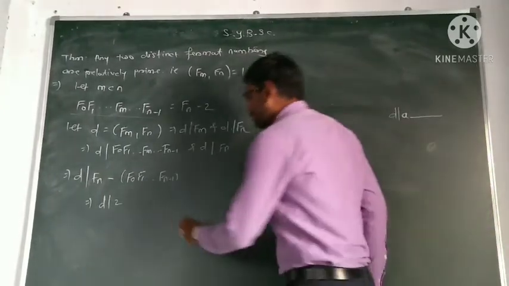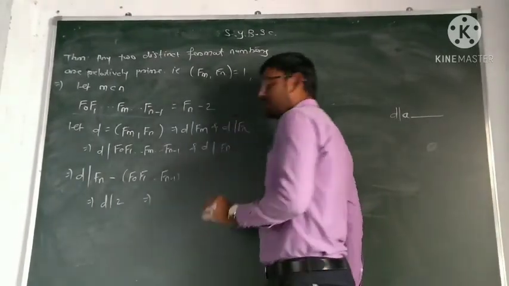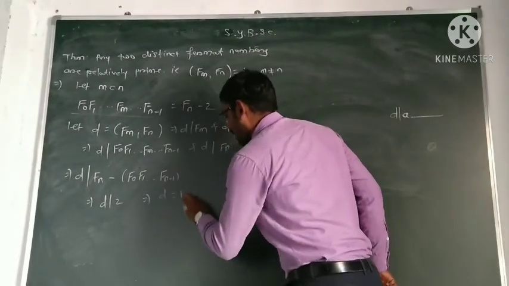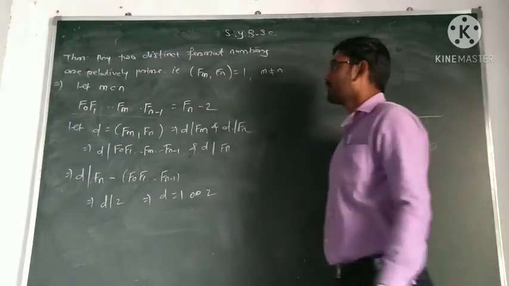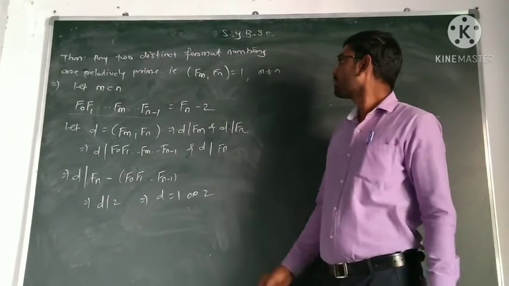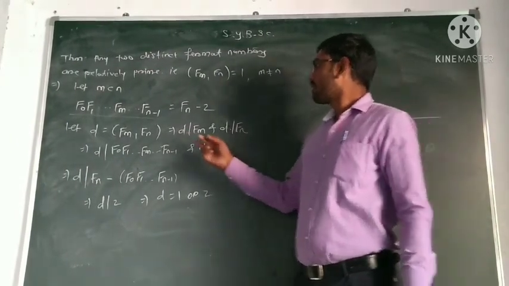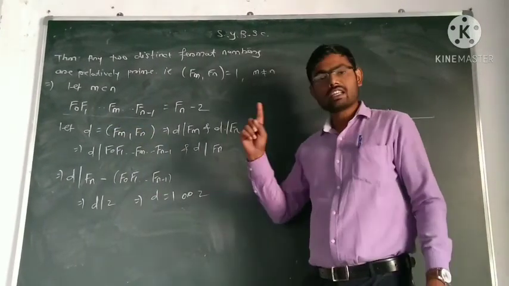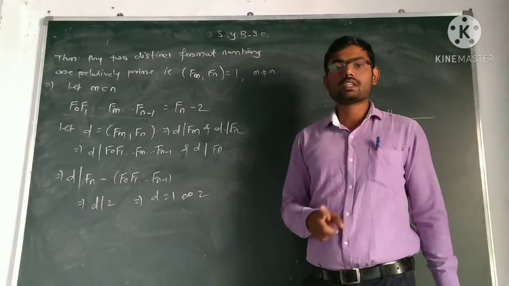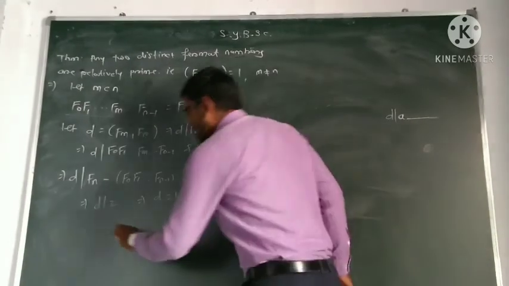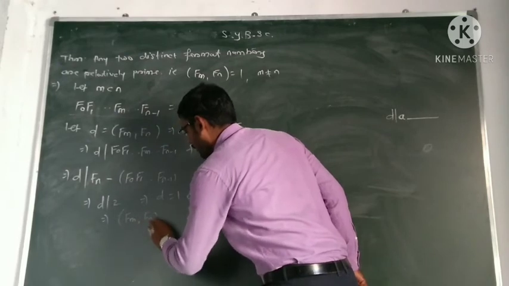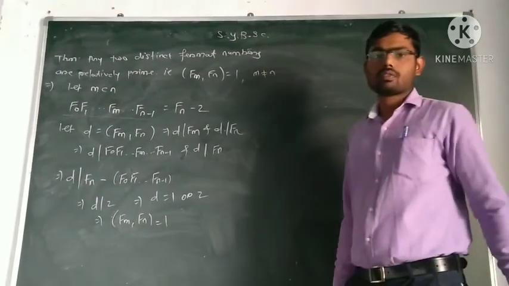There are only two options for the GCD, as it is a positive integer: D is always equal to 1 or 2. But we know the numbers F_m and F_n are odd, so the GCD cannot be 2. So the only option is that the GCD must be equal to 1. This implies the GCD of F_m and F_n is always equal to 1.